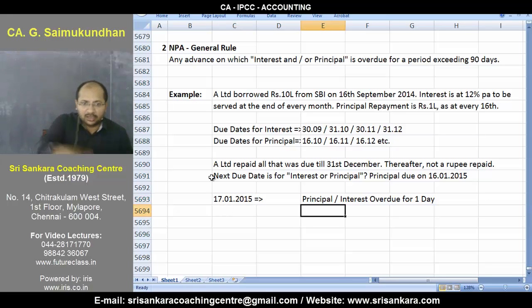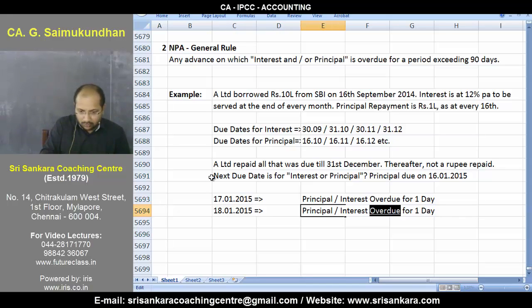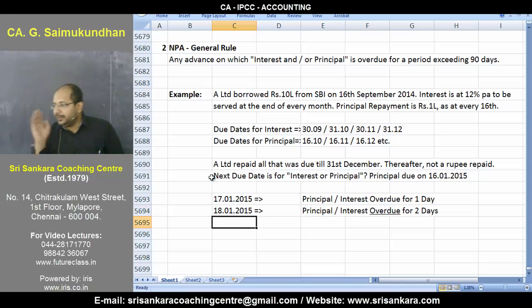The 16th I should have paid. If it is not paid, the next day it is overdue for 1 day. So like that I can identify that on 18/1/2015 it is overdue for 2 days. Is it not so? Like that, you have to keep on counting till 90. On the 91st day, it will be categorized as non-performing.